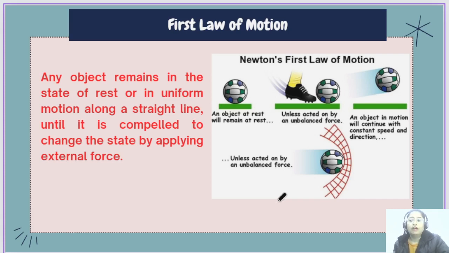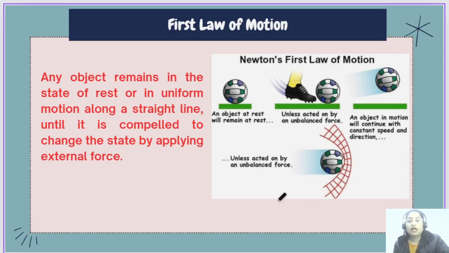Okay. For example, if you have a table at your home, the table is not going to move by itself, right? The table will be there only until and unless you apply force to move that table and change its position, right? So any object will remain at rest until and unless we apply some external force.